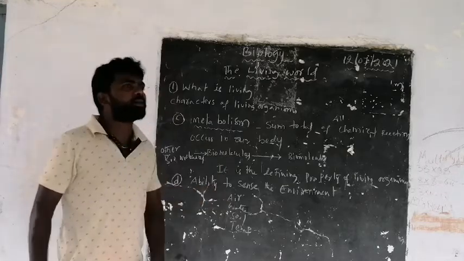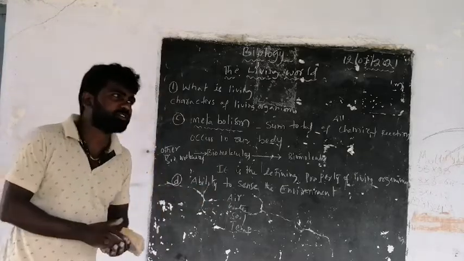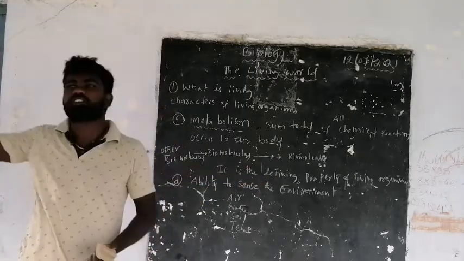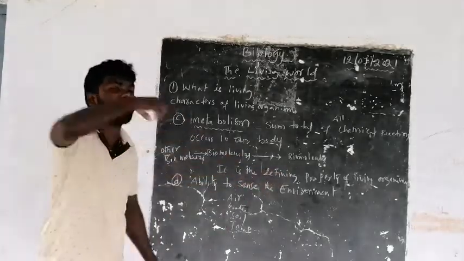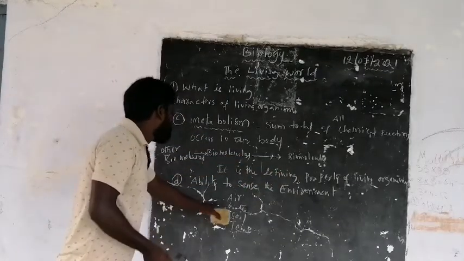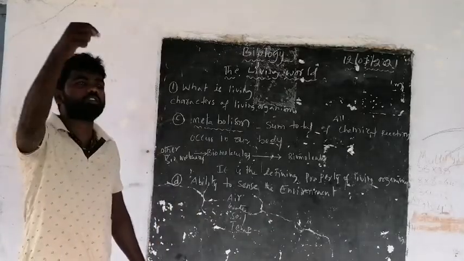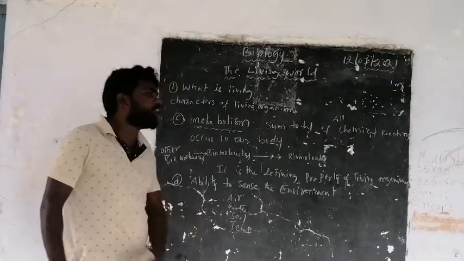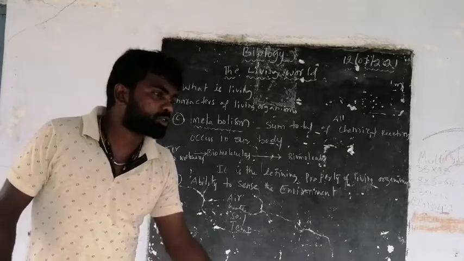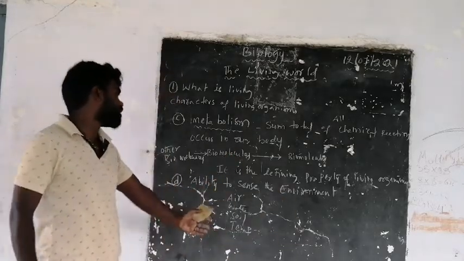Here, the plants respond to the air, meaning the plants take in oxygen, and the animals take in oxygen, and the plants grow by absorbing water. The animals also consume water. From the soil, the plants get mineral nutrients.